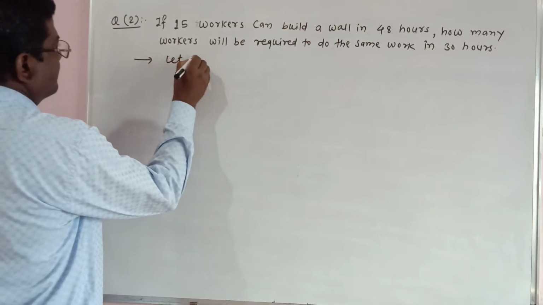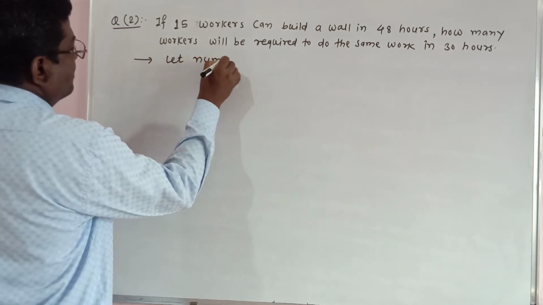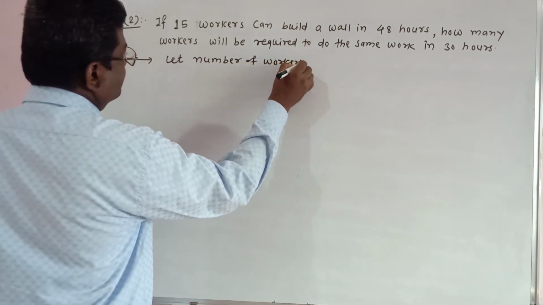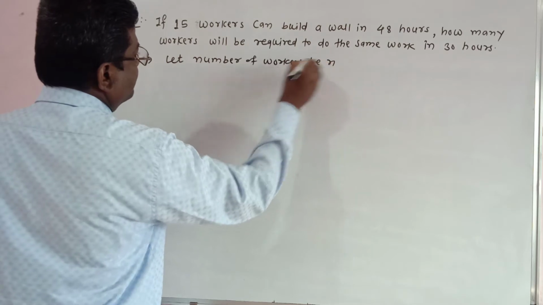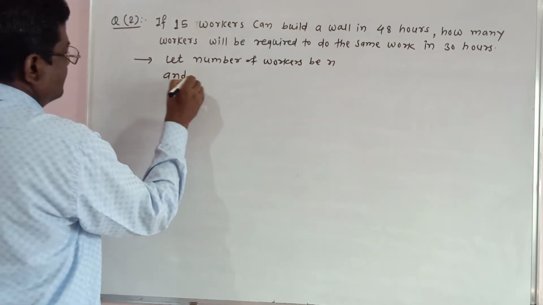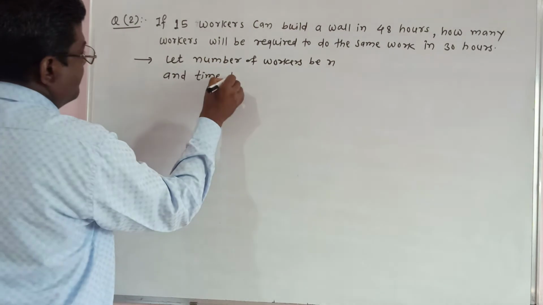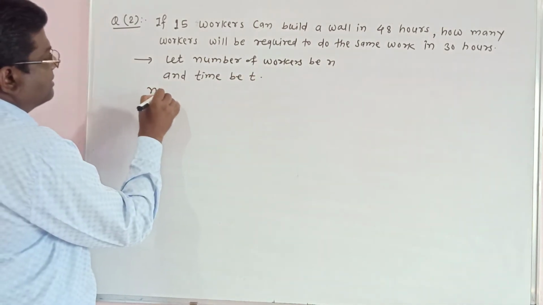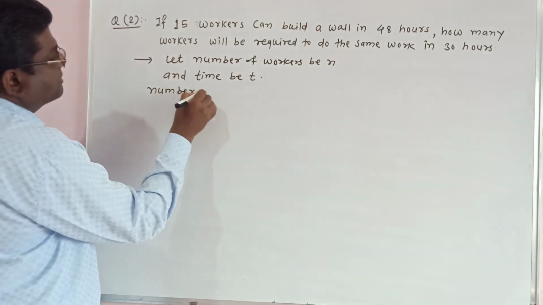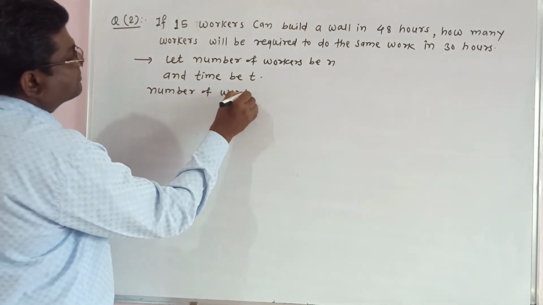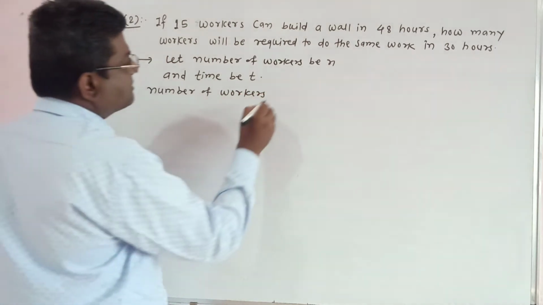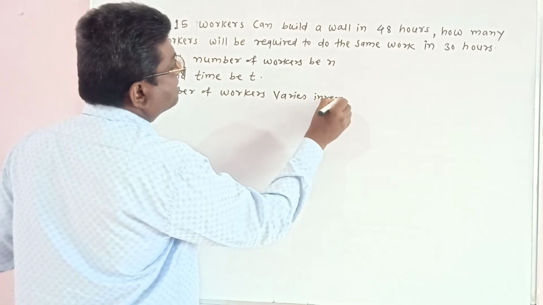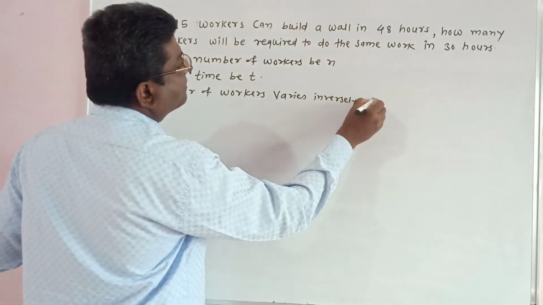Let the number of workers be n and time be t. Number of workers varies inversely with time.